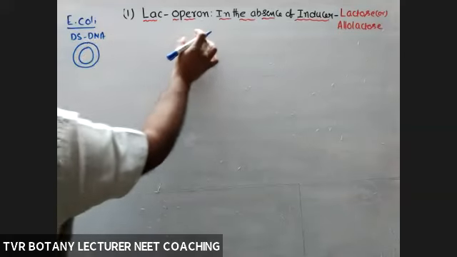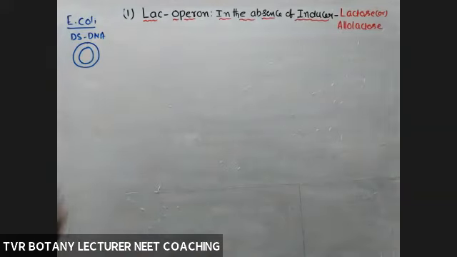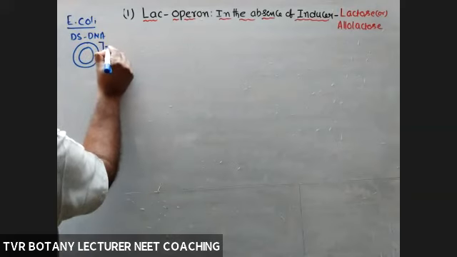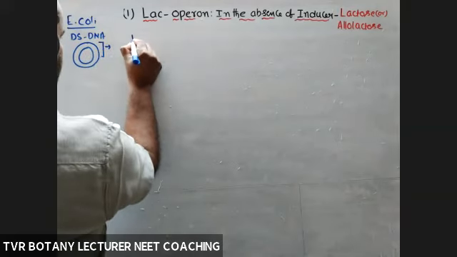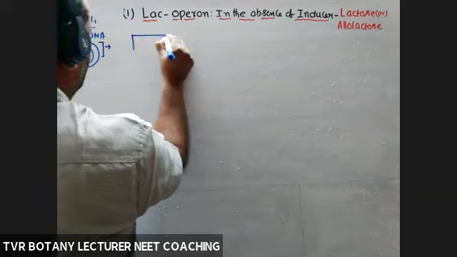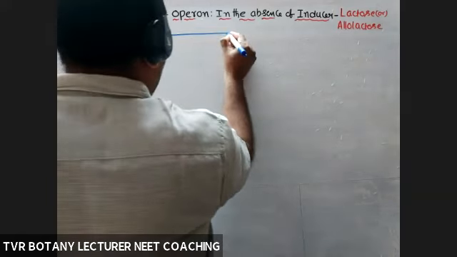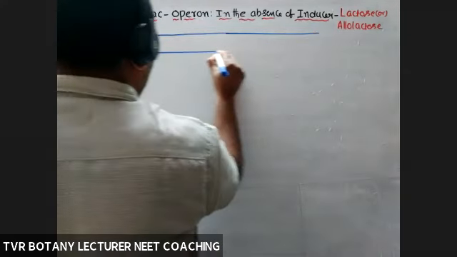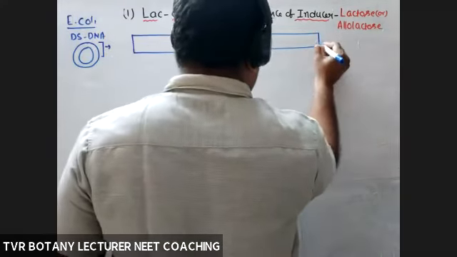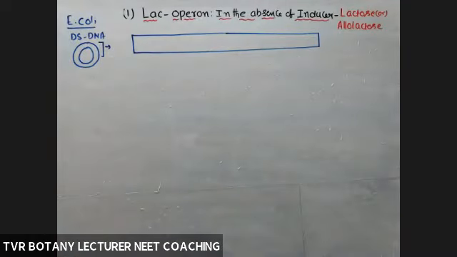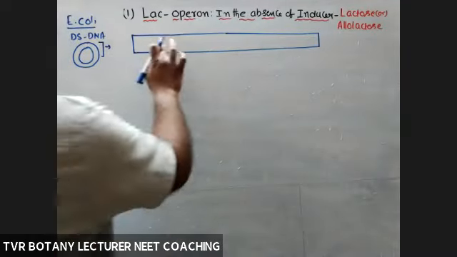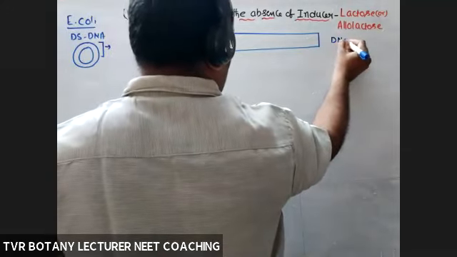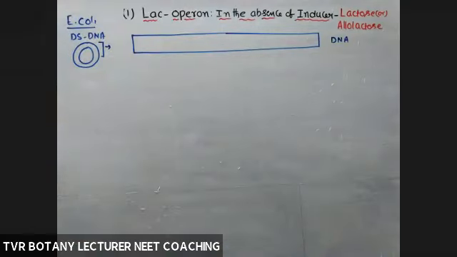So some part of DNA is magnified here. Take some part of DNA. In that part of DNA, what about the transcription unit? Here lactose is completely absent. This is a double-stranded DNA molecule of that host.